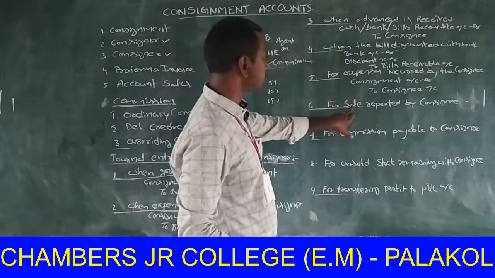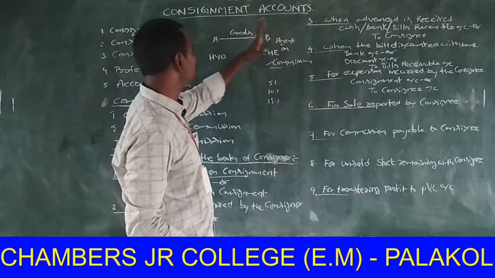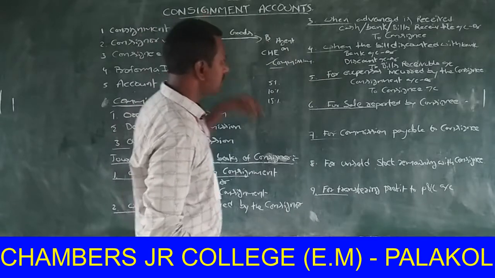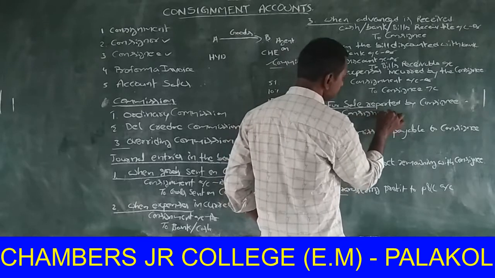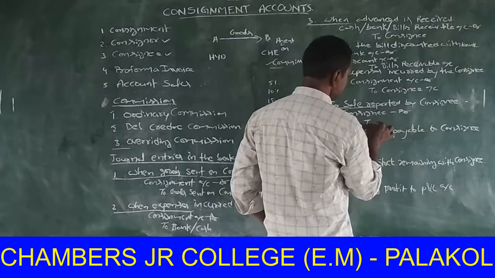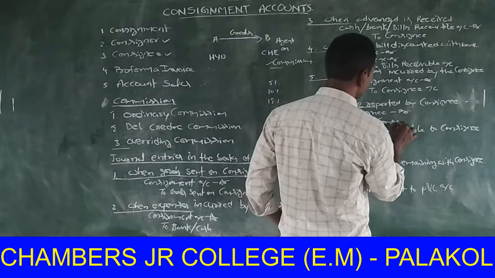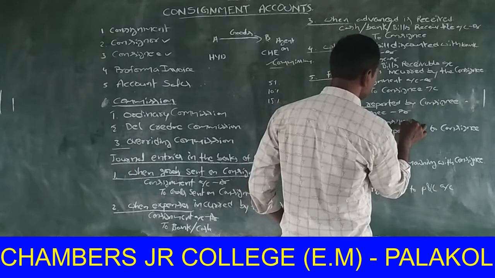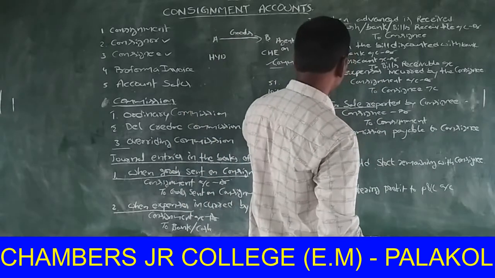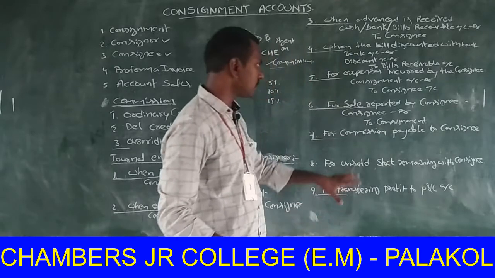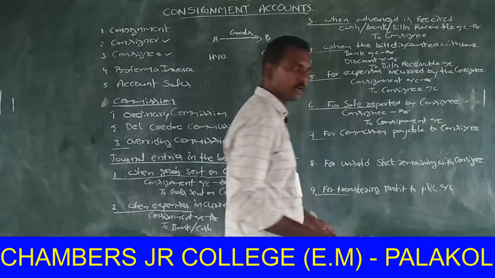Next one, for sale reported by consignee. If the consignee sold the goods on behalf of the consignor, the journal entry is consignee account debit, to consignment account.